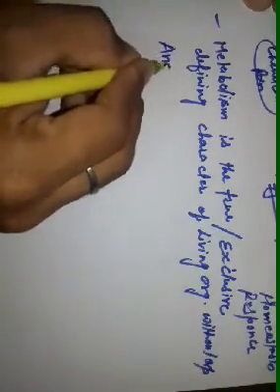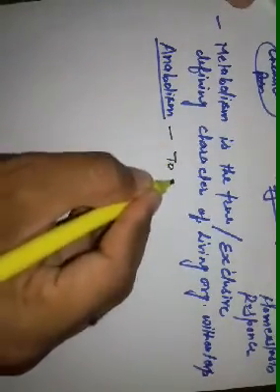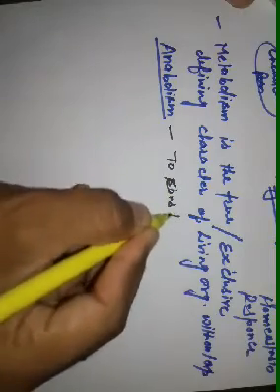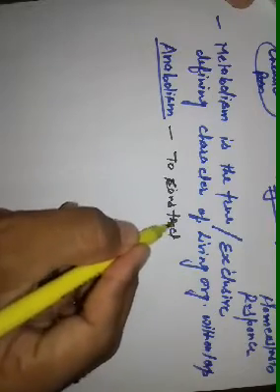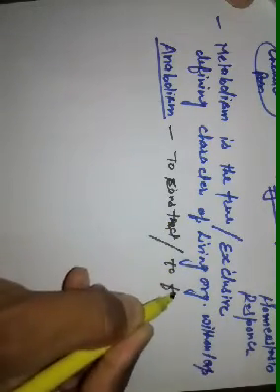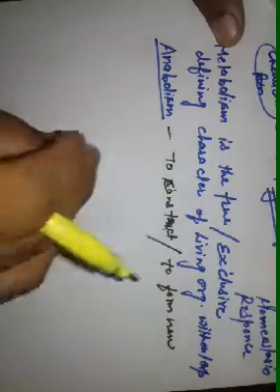Anabolism means to construct, or to form new. Anabolism is the formation of new things. Formation of a new thing in the living organism is called anabolism. We understand anabolism by example.